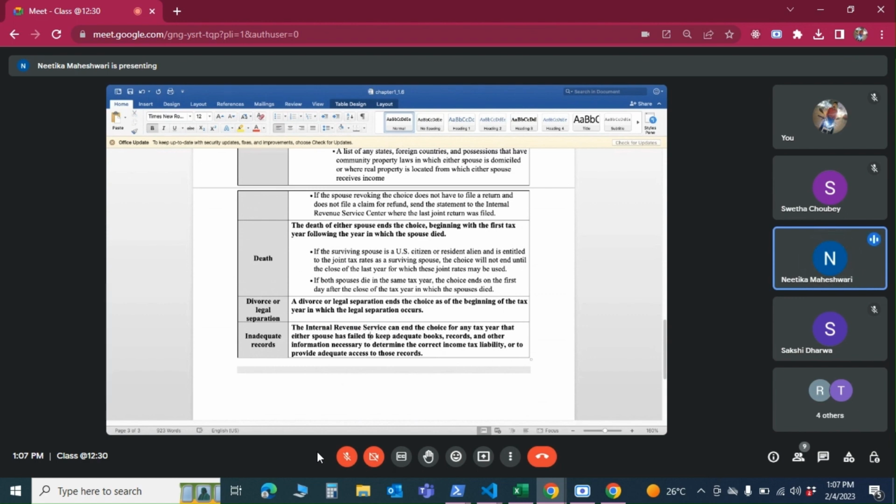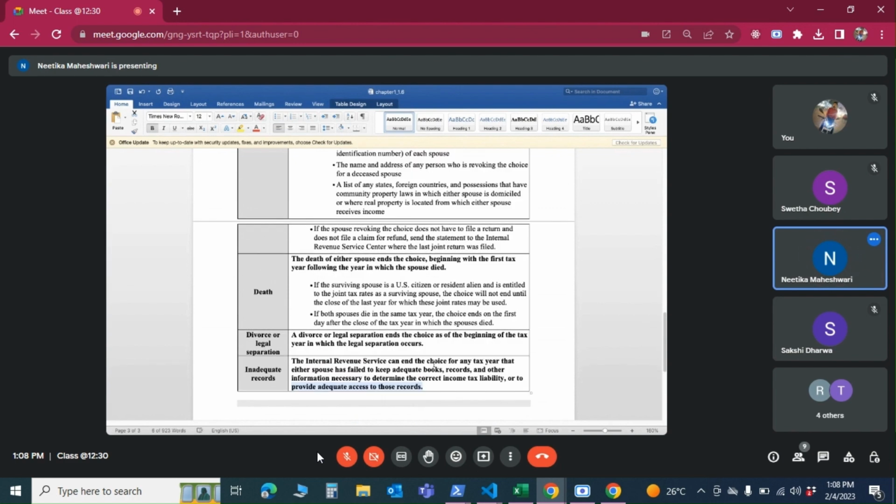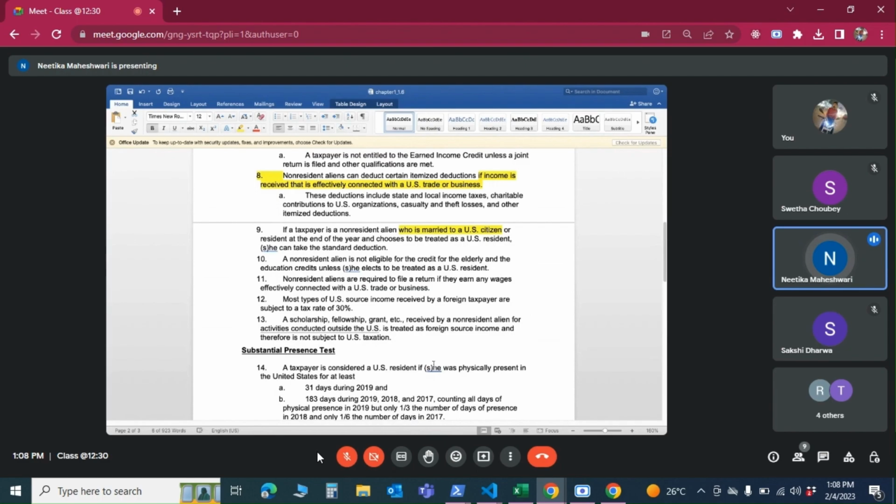Yeah. The IRS can end the choice for any tax year that either spouse has failed to keep adequate books, records, and other information to determine the correct income tax liability. Or even if they think they have adequate records but are not able to provide them to the IRS, then the IRS can take an action saying that, okay, we don't give that resident status. Okay? Any questions? With this, we'll end.